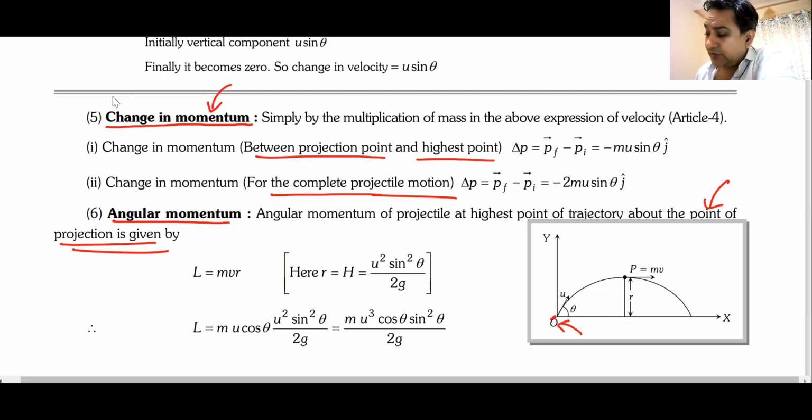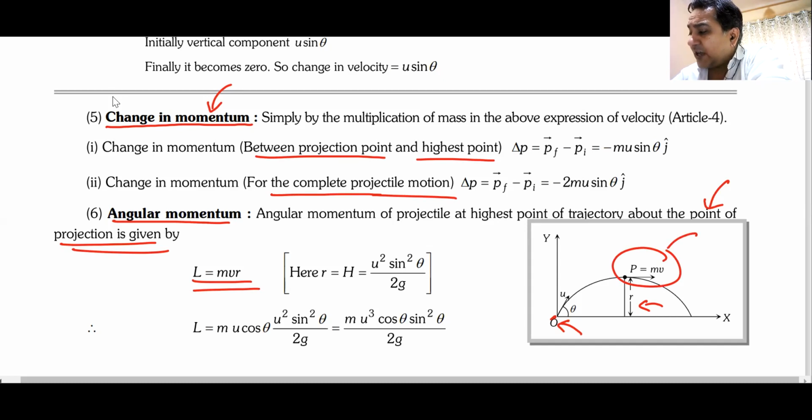And you know, the angular momentum is m into v perpendicular into r. So at the highest point, the momentum is mv. You can multiply this by r, and you will get the value of the angular momentum of the highest point with respect to the original point.